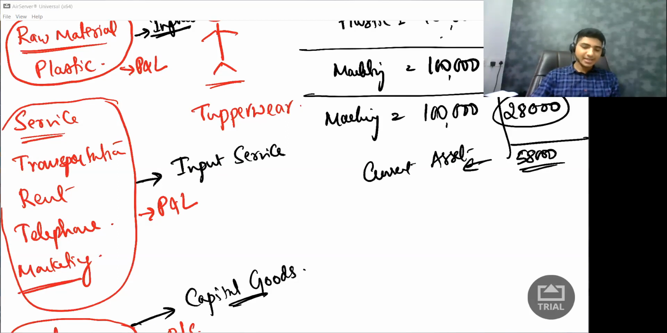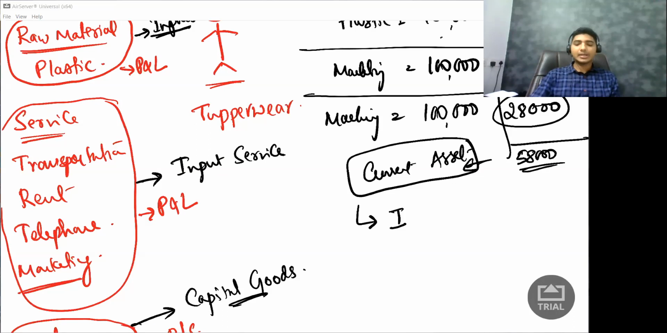I call it as, this is current asset. Under current asset, I'll write it as input tax credit 58,000 rupees. So this is input tax credit of 58,000 rupees. Sir, why is this relevant?